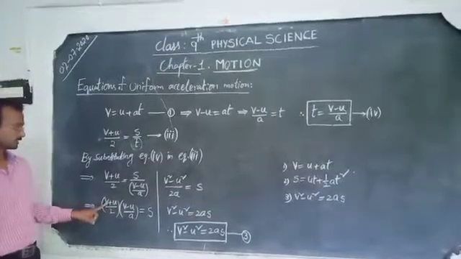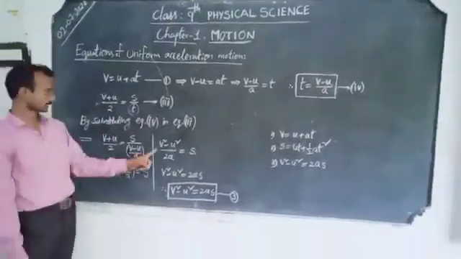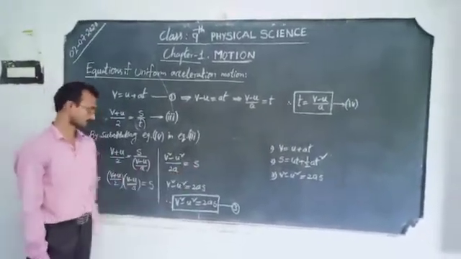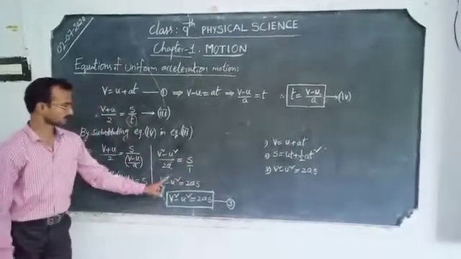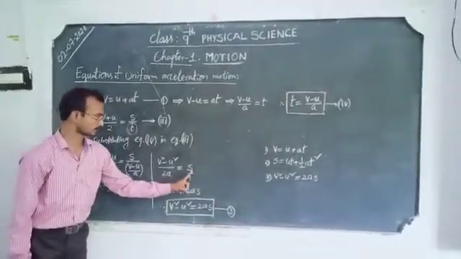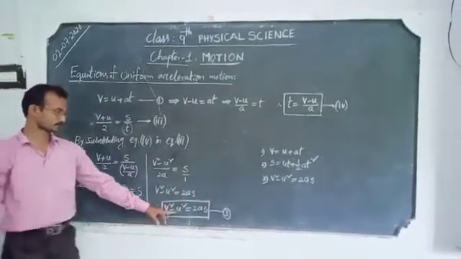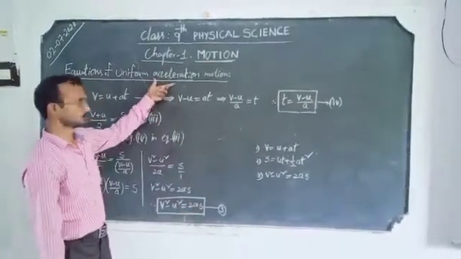It is in the form of a plus b into a minus b, that is a square minus b square. So we can write v square minus u square by 2a is equal to s. By cross multiplication, v square minus u square is equal to 2as. Therefore, v square minus u square equals 2as is the third equation for uniformly accelerated motion.